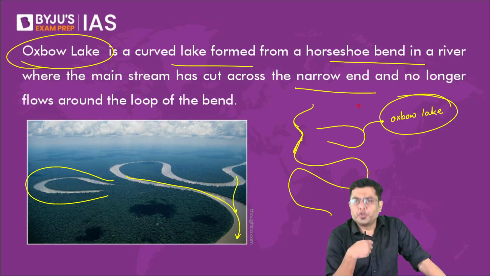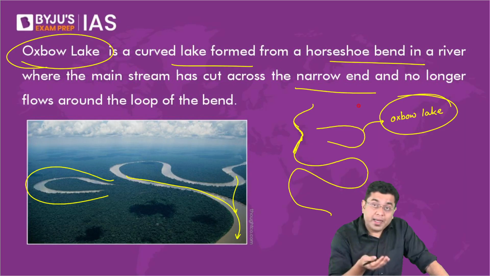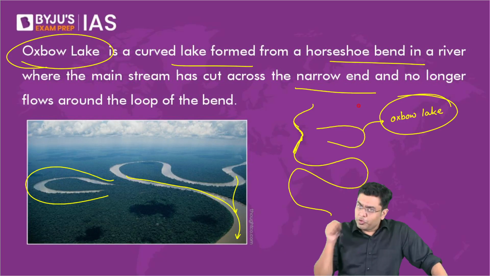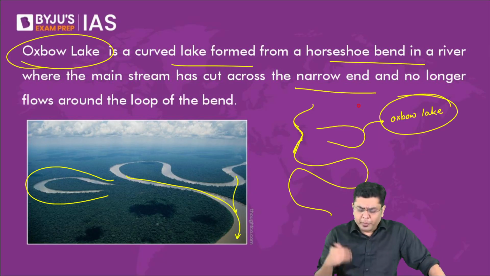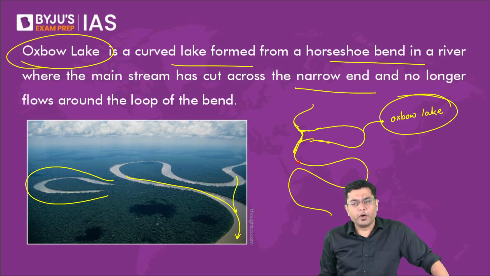If ever you get an opportunity to fly by airplane between Delhi and Kolkata, or Delhi and Bhubaneswar, or Delhi and Raipur, or anywhere across the northern plains of the country, if you observe carefully on the ground, you will observe many such beautiful meanders and many such oxbow lakes getting created. Oxbow lakes generally dry up, but during the rainy season, you will have enough water in the river to form that linkage again. Again, during the dry season, its connectivity will be cut off. So that is basically the formation of meander and oxbow lake.